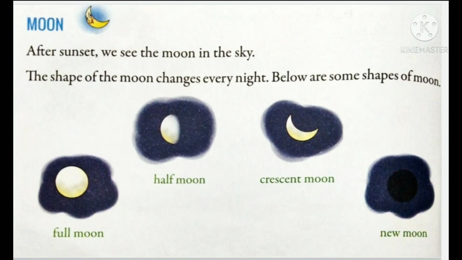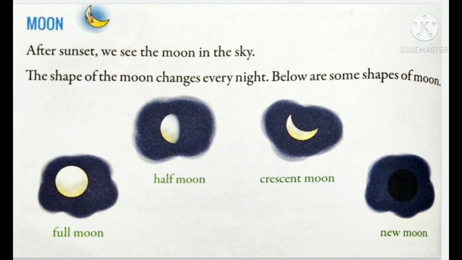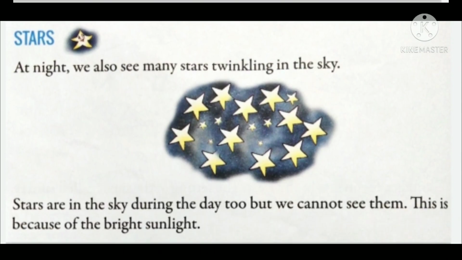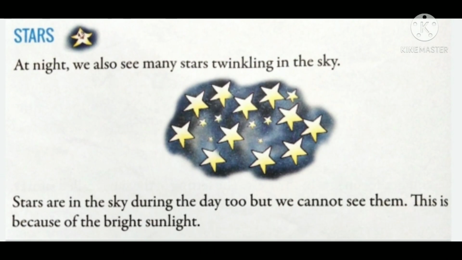Now, moon. What is moon, children? Moon is a big round ball which you can see in the sky during night time. We can also see different shapes of moon like full moon, half moon, crescent moon and new moon. And stars, they are the twinkling bodies in the sky. They twinkle during night time. They are also very bright.